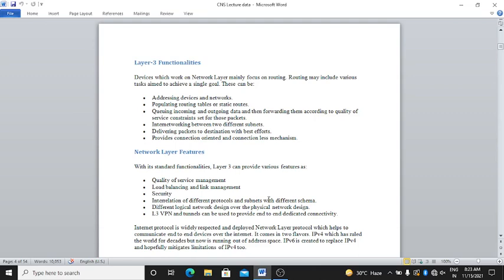Here are the different functionalities of the network layer. Devices which work on this layer mainly focus on routing. Routing may include various tasks aimed to achieve a single goal.